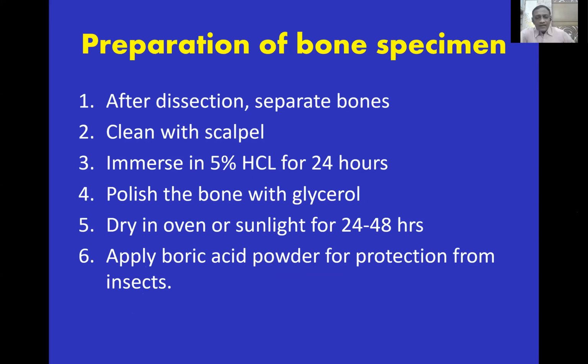Now again, if the examiner is very particular or naughty, he may ask you how to prepare the bone specimen. So after soft tissue dissection, separate the bone proper, because we did it recently, that's why I know this procedure. Clean the soft tissue with the scalpel. Immerse the bone in the 5% SCL for 24 hours. Then polish the bone with the glycerol. Dry in oven or sunlight for 24 to 48 hours. And apply boric acid powder for protection from the insects. So once you do this, the bones will remain as they are for years together.